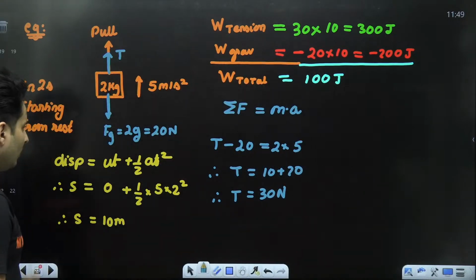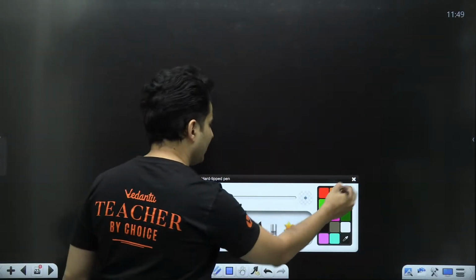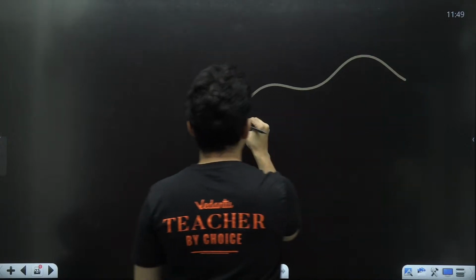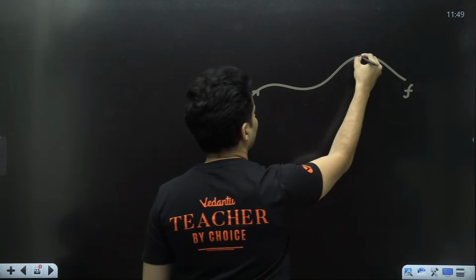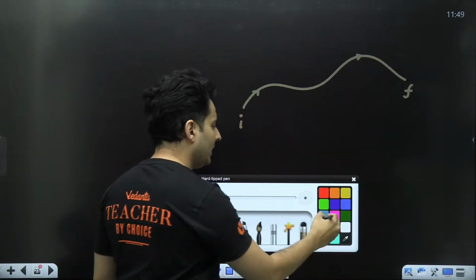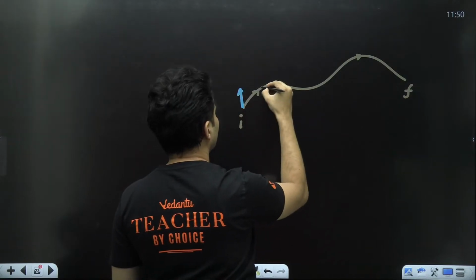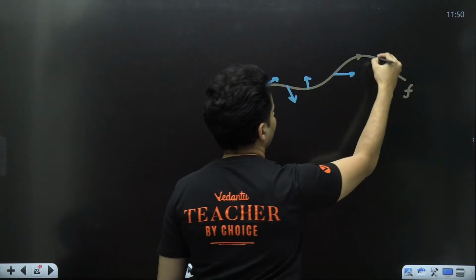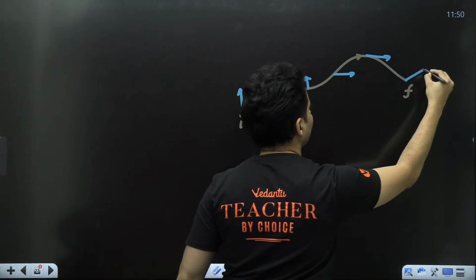Okay. Now let's go to the next part where the work done has to be calculated because the force is changing. Imagine you are moving from here to here. This is your initial point and this is your final point. You are moving along this particular path. Every point the force is different. Maybe the force over here was like this, here it is like this, here it is like this, and finally maybe here it is like that.